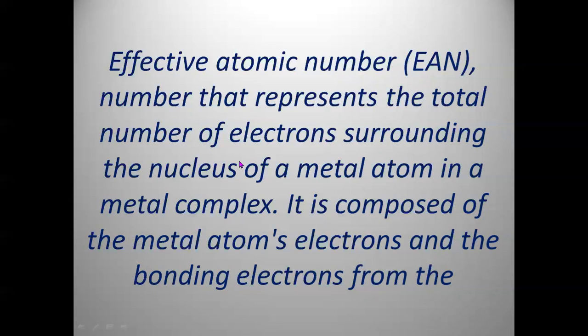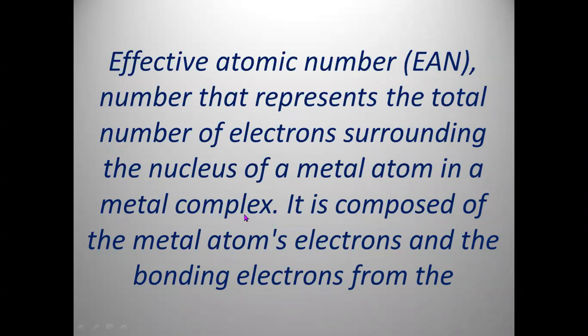So all electrons of the central metal atom which are around the nucleus, we are taking it as new Z, that is the new atomic number of the metal atom. So the resultant atomic number, called the effective atomic number, is the new atomic number of the metal atom present in the metal complex, which is forming bonds with ligands.